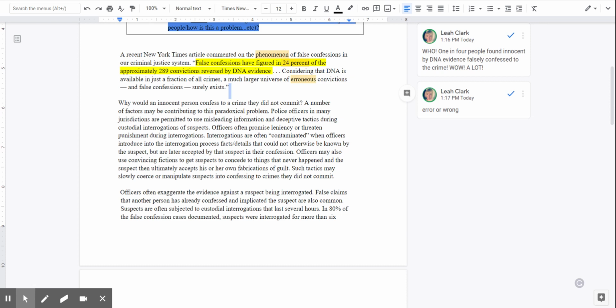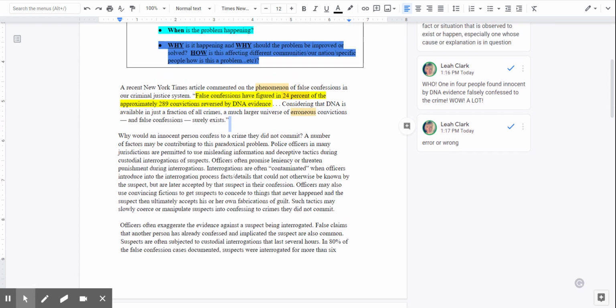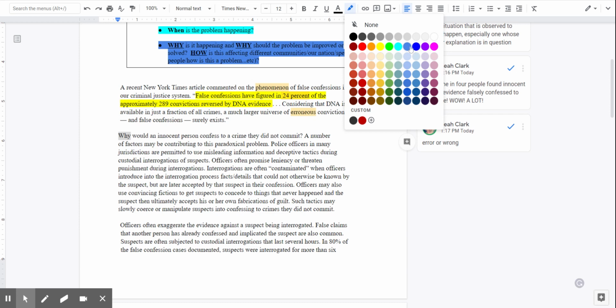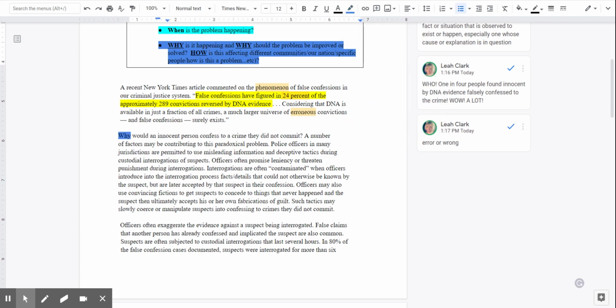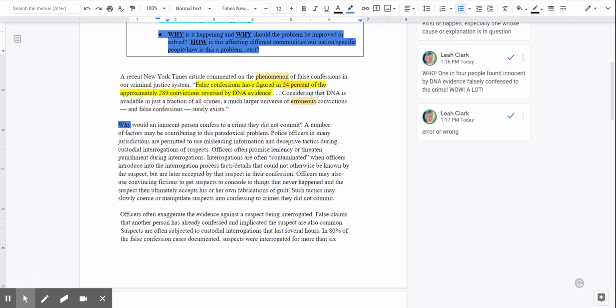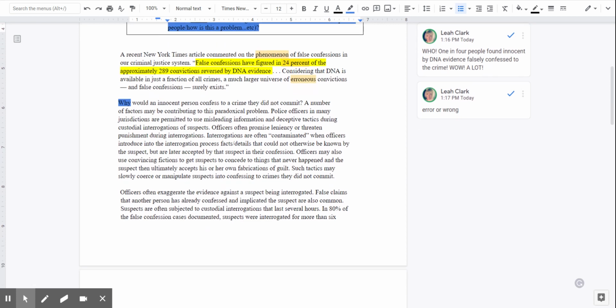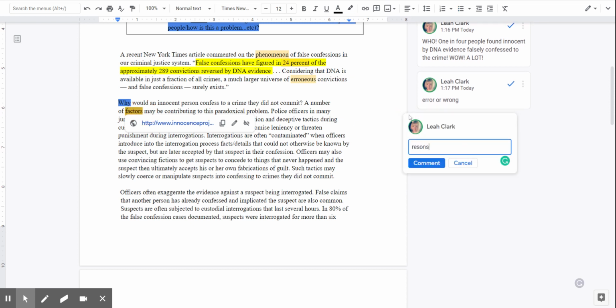I'm going to read just a little bit farther down. Why would an innocent person confess to a crime they did not commit? So right there, the word why to me says, ding, ding, ding, I'm going to get a lot of information about why this is happening, right? And how maybe this is affecting the communities from this paragraph. A number of factors or reasons why.